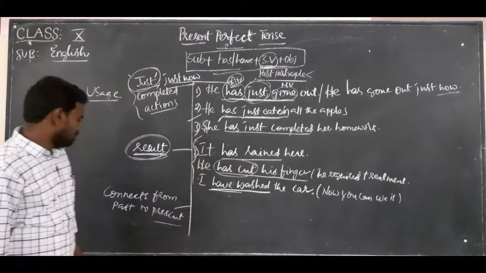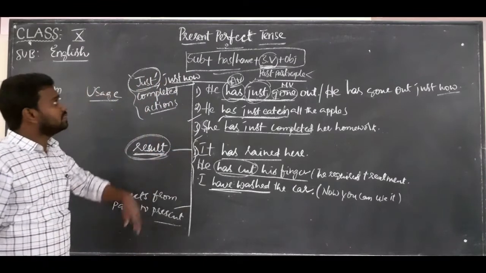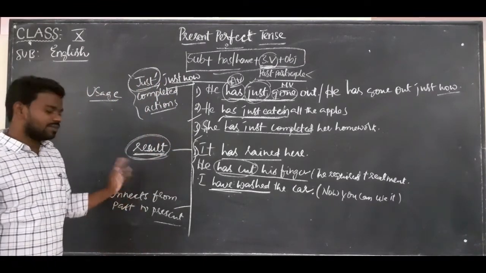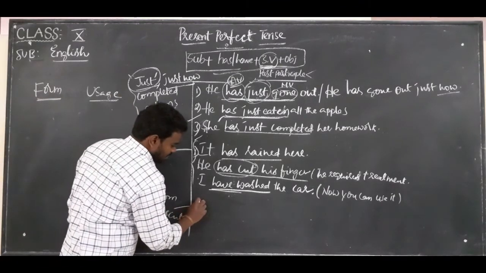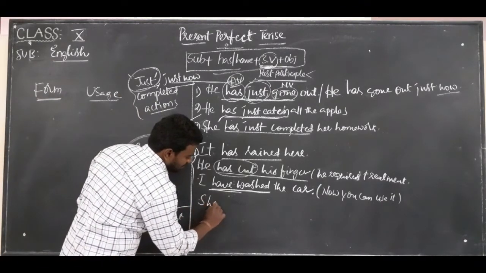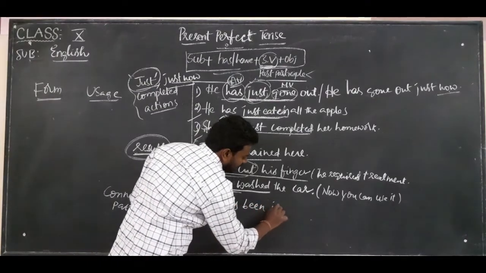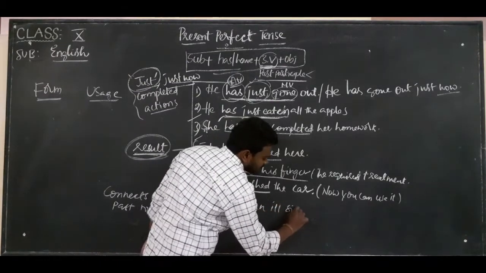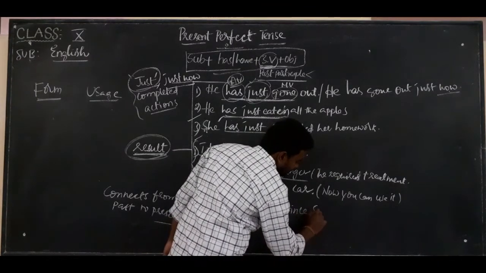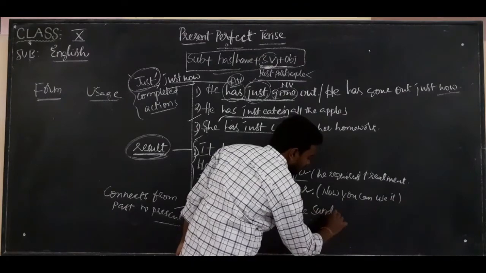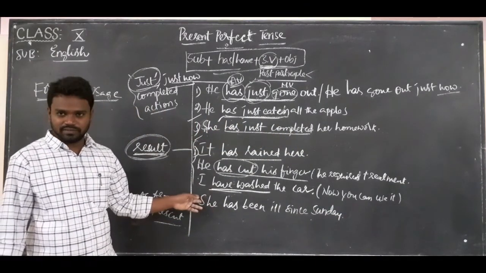Right. Now let us come to connects from past to present. How does the present perfect tense connect from past to present? For example, if I say she has been ill since Sunday, that means still she is ill.